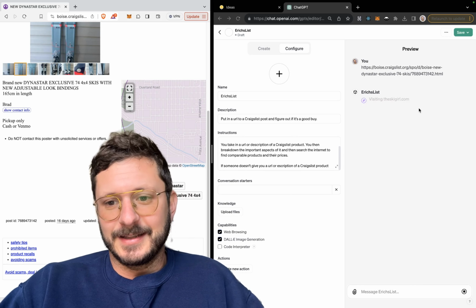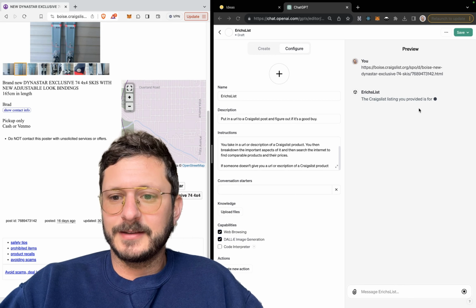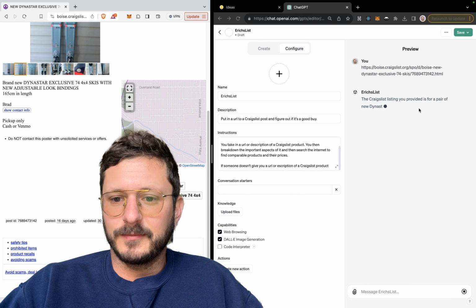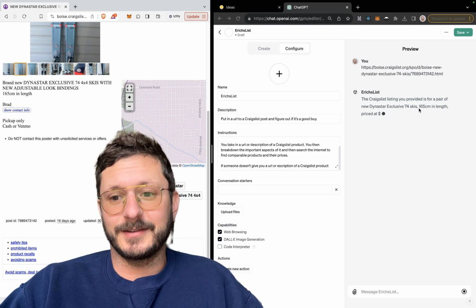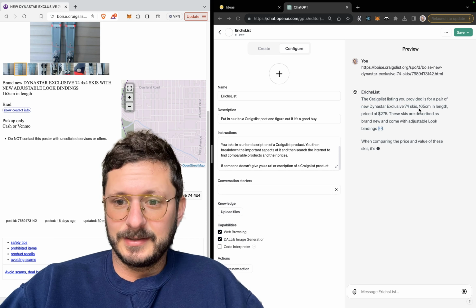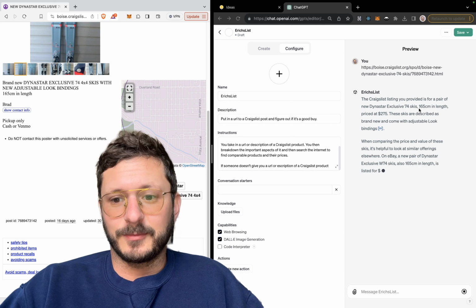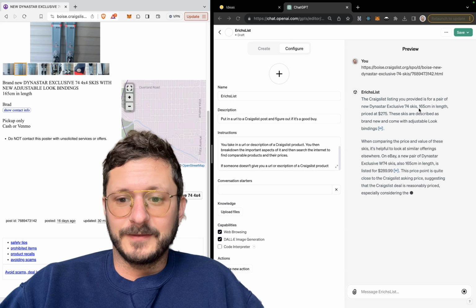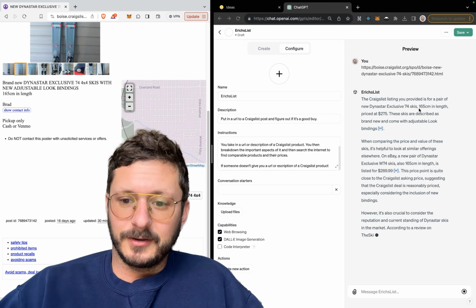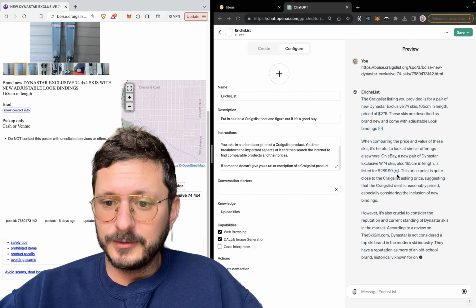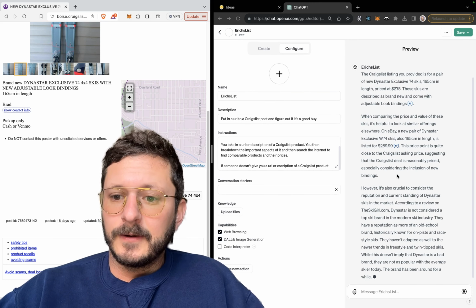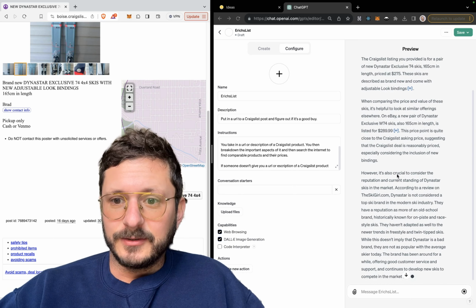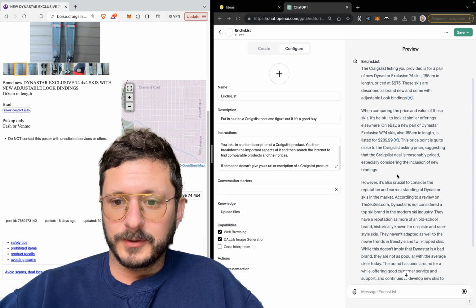Looks like it's visiting theskigirl.com. Oh, do we have an answer? So the Craigslist listing you provided is for a pair of new skis, $275, described as brand new. When comparing the price and value, it's helpful to look at similar offers. On eBay, a new pair of Dynastar Exclusive is also $165, $289. Okay, price point is close.